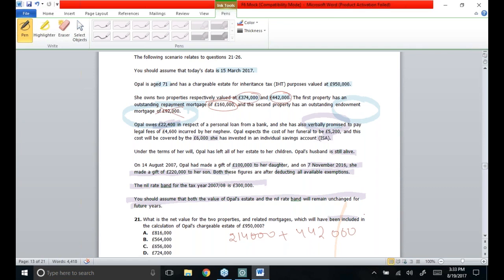So 214 plus 4,42,000 pounds, the net value of her figure which has to be included in Opal's estate.